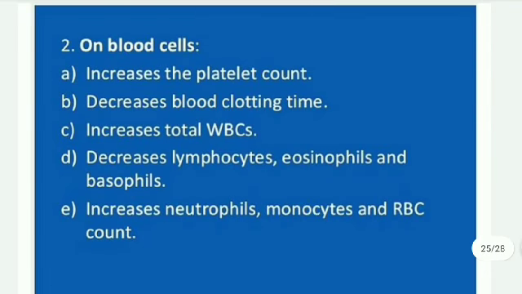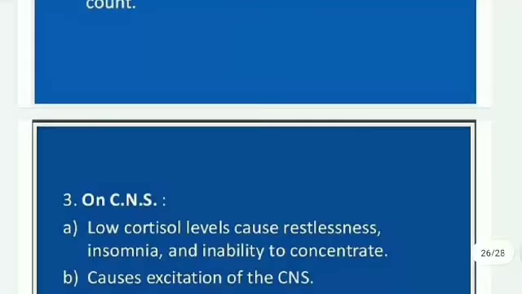Next, on the blood cells: it increases the platelet count, decreases the blood clotting time, increases the total WBCs, decreases the lymphocytes, eosinophils and basophils, and increases the neutrophils, monocytes and RBC count.